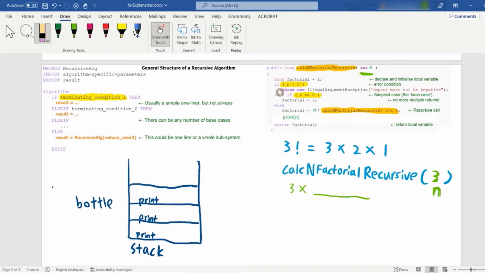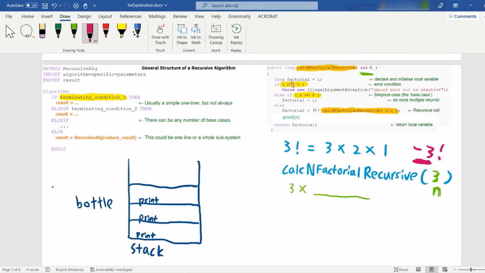If our n is less than 0, then we throw an illegal argument exception, because there is no negative factorial. You don't have a negative 3 factorial. Probably there is, I don't know, but our algorithm doesn't support negative 3 factorial. That's why we provide a terminating condition first.